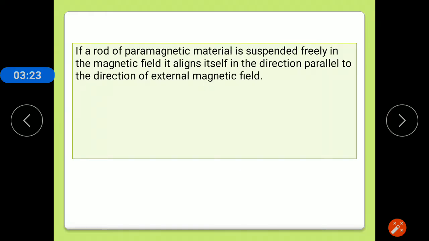If a rod of paramagnetic material is suspended freely in a magnetic field, it aligns itself in the direction parallel to the external magnetic field. If you consider an external magnetic field and a paramagnetic material suspended inside it, it remains parallel to the external magnetic field, because the torque acting on the dipole moment is in the direction of the magnetic field, and the potential energy is minimum, because due to the external magnetic field a dipole moment is induced in the paramagnetic material.